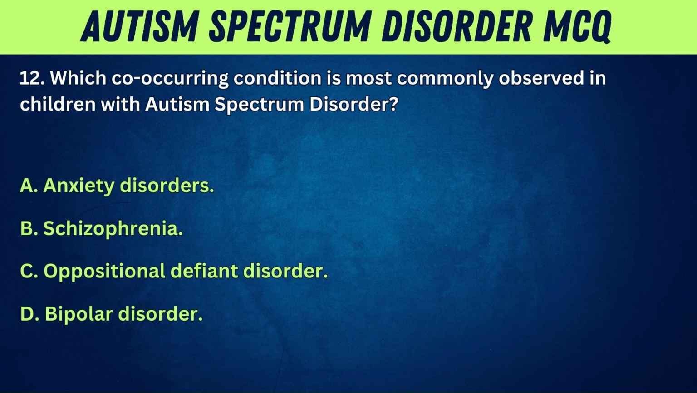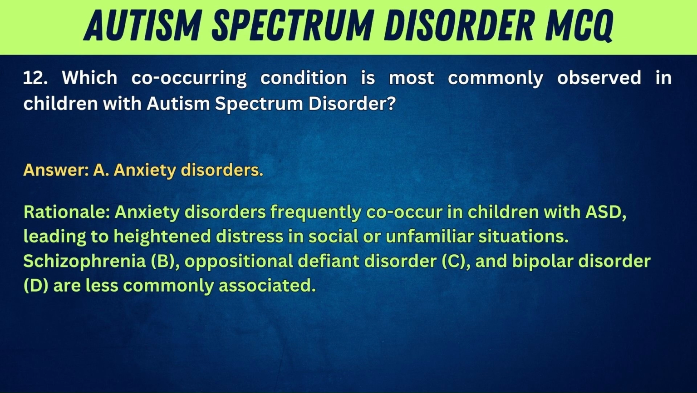12. Which co-occurring condition is most commonly observed in children with autism spectrum disorder? A. Anxiety disorders. B. Schizophrenia. C. Oppositional defiant disorder. D. Bipolar disorder. Answer: A. Anxiety disorders. Rationale: Anxiety disorders frequently co-occur in children with ASD, leading to heightened distress in social or unfamiliar situations. Schizophrenia, B, oppositional defiant disorder, C, and bipolar disorder, D, are less commonly associated.